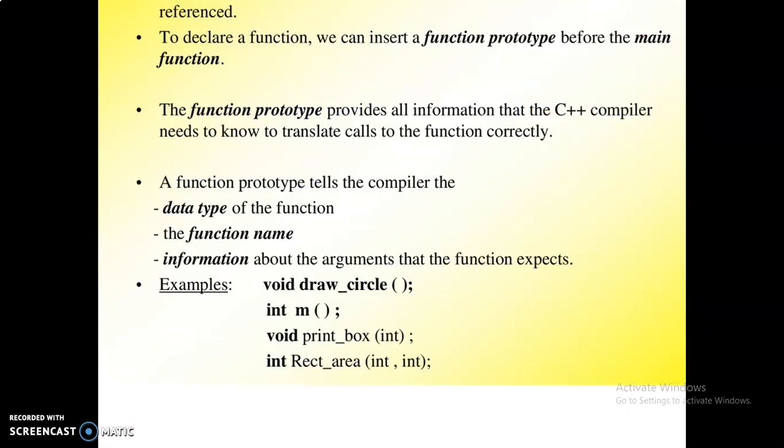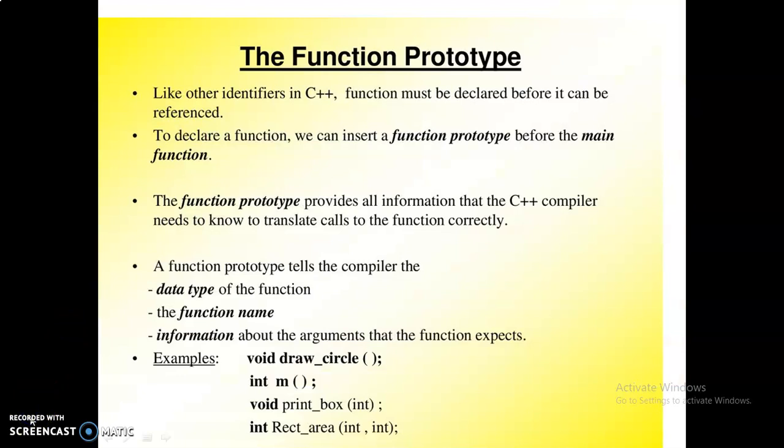And then function prototype. The function prototype: like other identifiers, that means variables and constants in C++, functions must be declared before they can be referenced. To declare a function, we can insert a function prototype before the main function. Just keep in mind that the function prototype must be placed before the main function of the C++ program. The function prototype provides all the information that the C++ compiler needs to know to translate calls to the